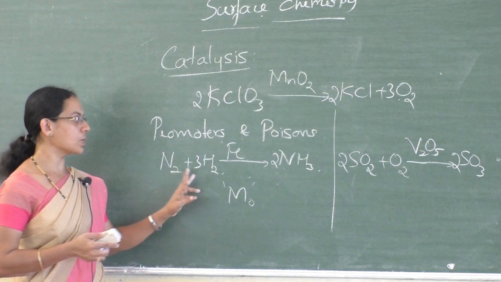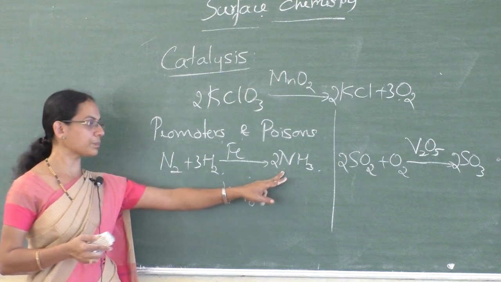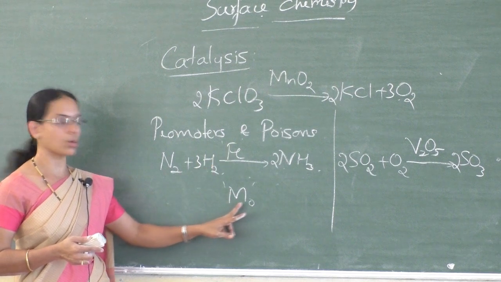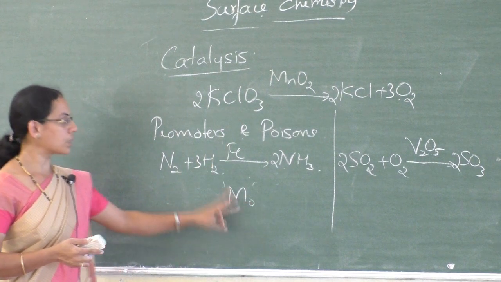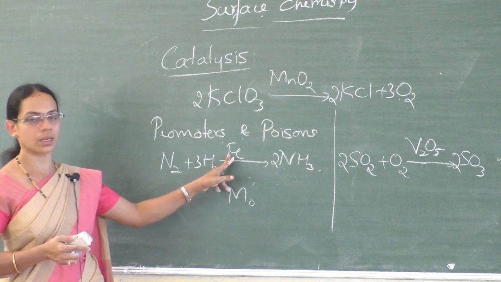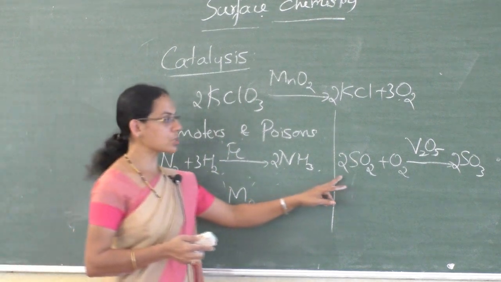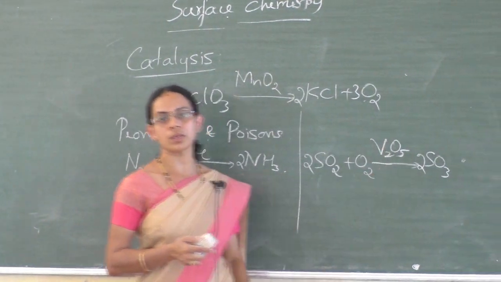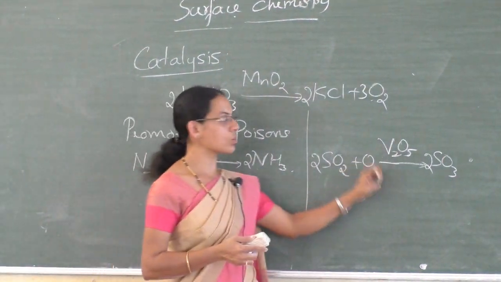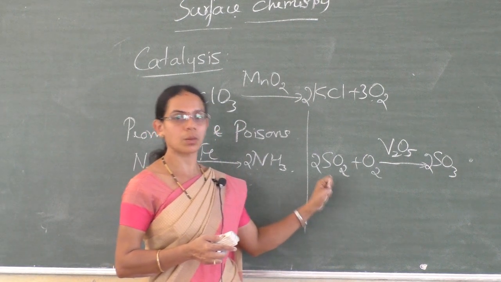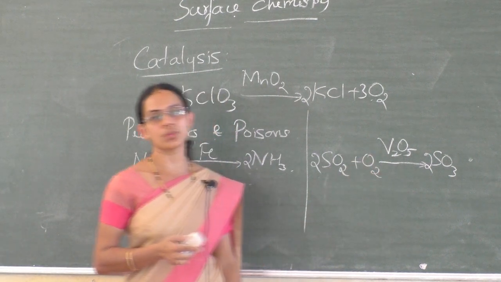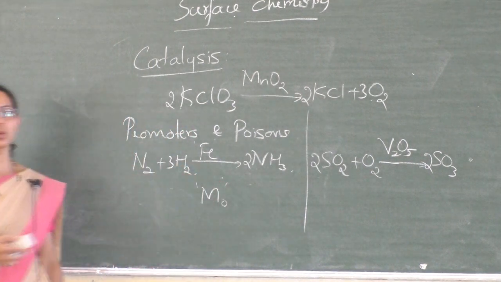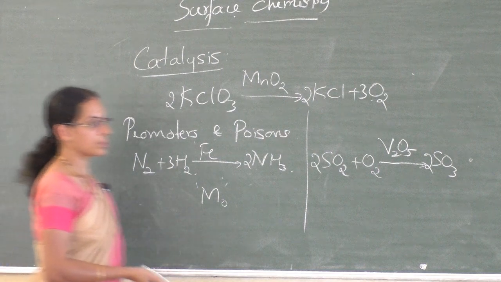Example for promoters: in the preparation of ammonia, iron powder is used as a catalyst. If you add a small amount of molybdenum, it increases the activity of iron powder. Whereas in the preparation of sulfuric acid, vanadium pentoxide, V2O5, is used as a catalyst. If a small amount of arsenic impurities is present, that decreases the efficiency of vanadium pentoxide. So that is about promoters and poisons.